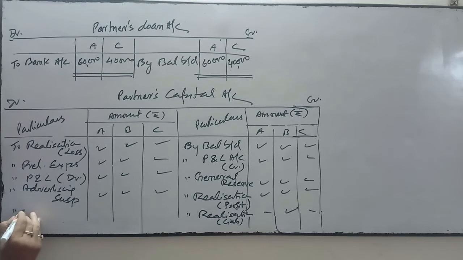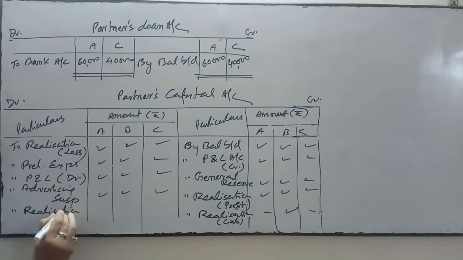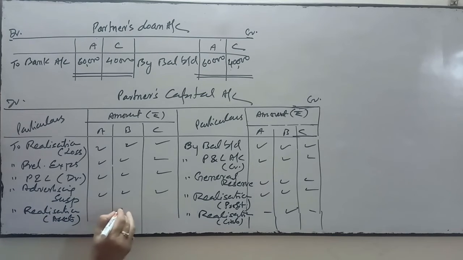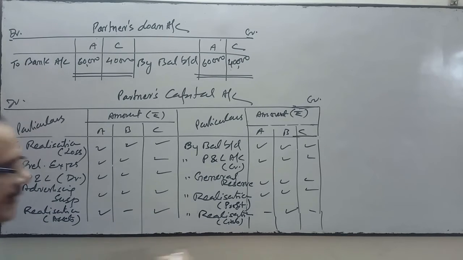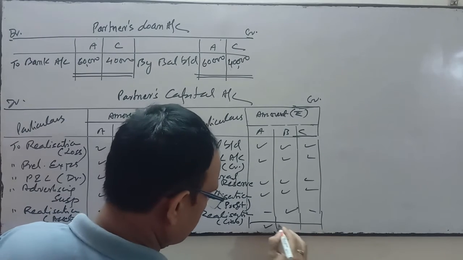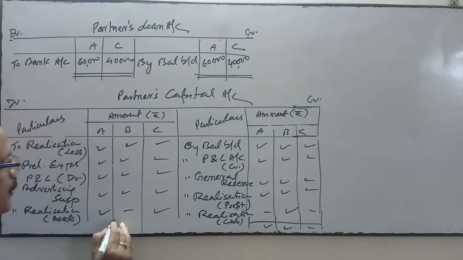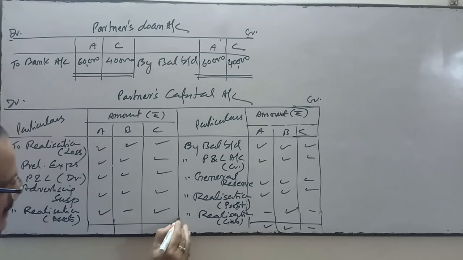If the asset is taken over by any partner, then this will be posted on this side. Suppose A and C have taken the asset, then in the column of A and C. Then we do the total and see which side total is more and which side is less.